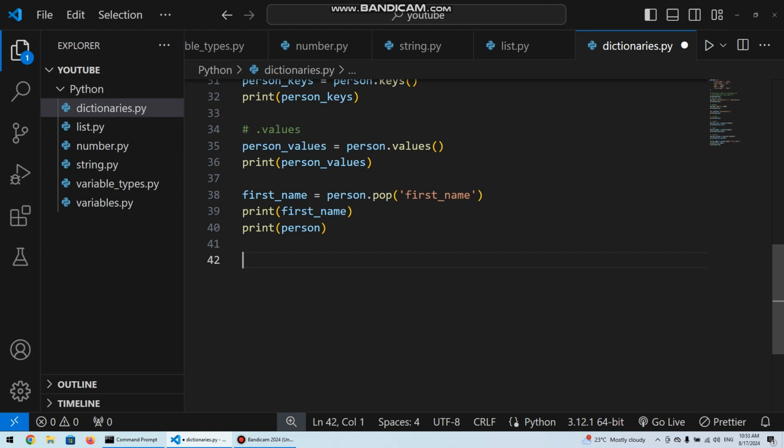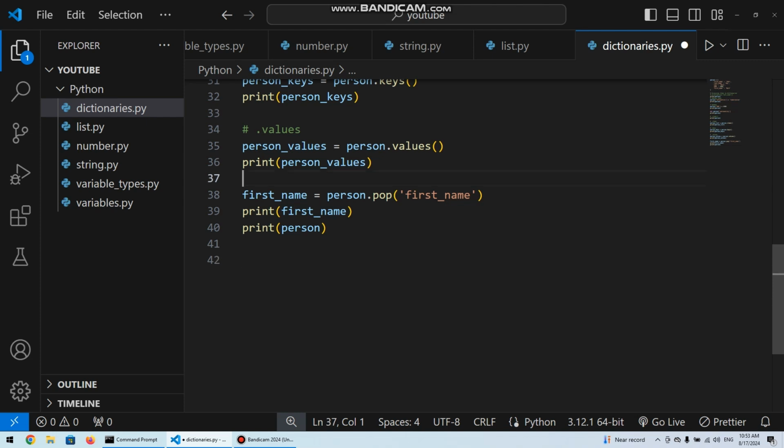Now there might be a situation where we want to remove something, because in this case we need to specify the key of what we want to remove, but there might be a situation where we instead want to remove the last thing that was added to our dictionary. So in that case, all you have to do is use another method.